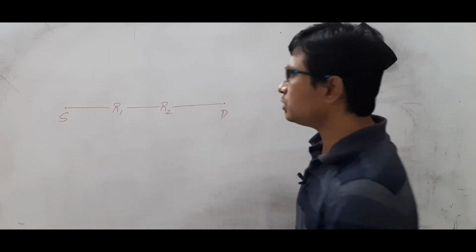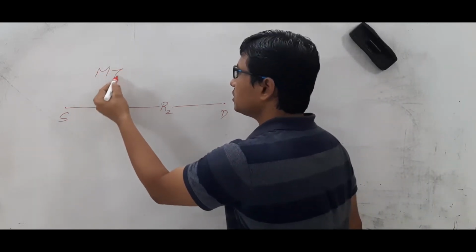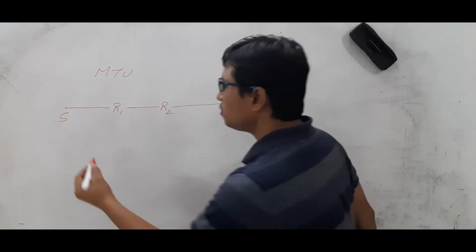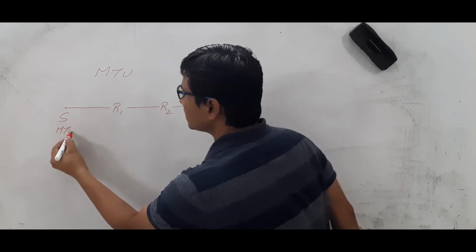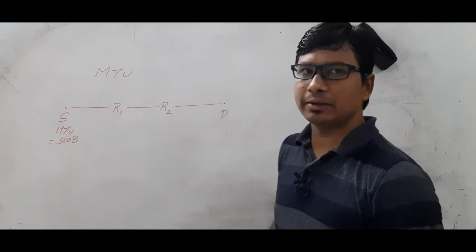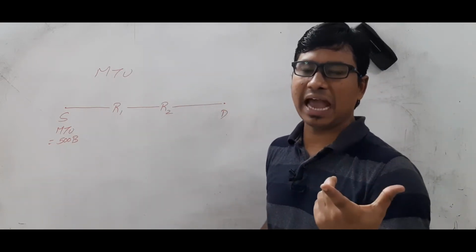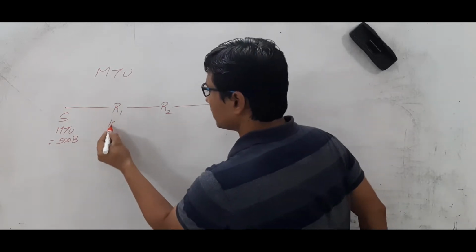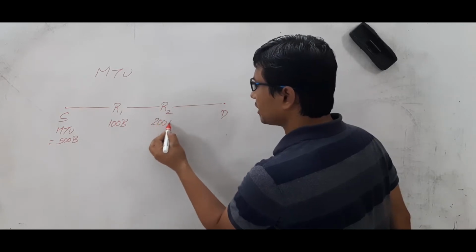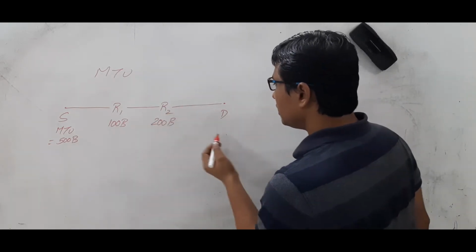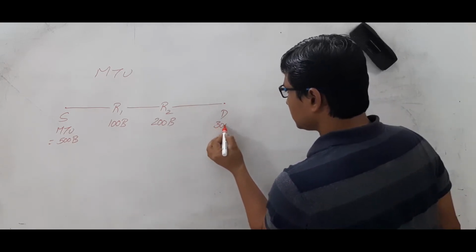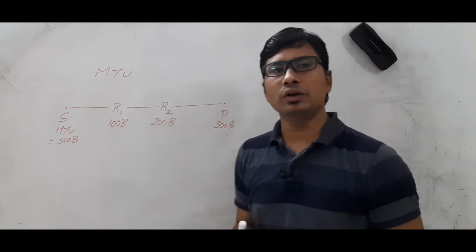Now, what is the MTU? Maximum transmission unit for any computing device. Let's take the MTU of the source as 500 bytes, meaning the source can send a packet of 500 bytes maximum. Now router R1 is 100 bytes. Router R2 is 200 bytes. Am I right? And the destination has a maximum transmission unit of 300 bytes. Let's take that. Now what will happen?